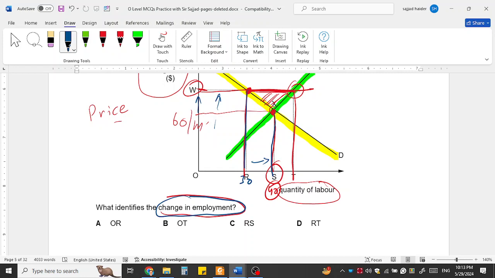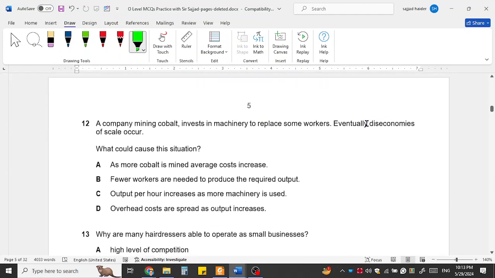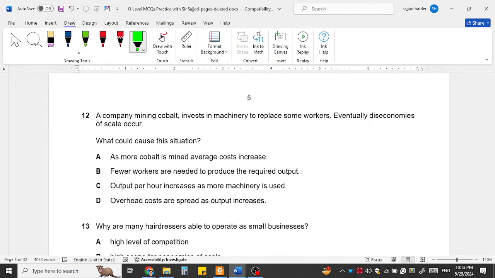So R2S, this is the difference between R and S. This much difference is the change in the employment rate. Now come to question 12.